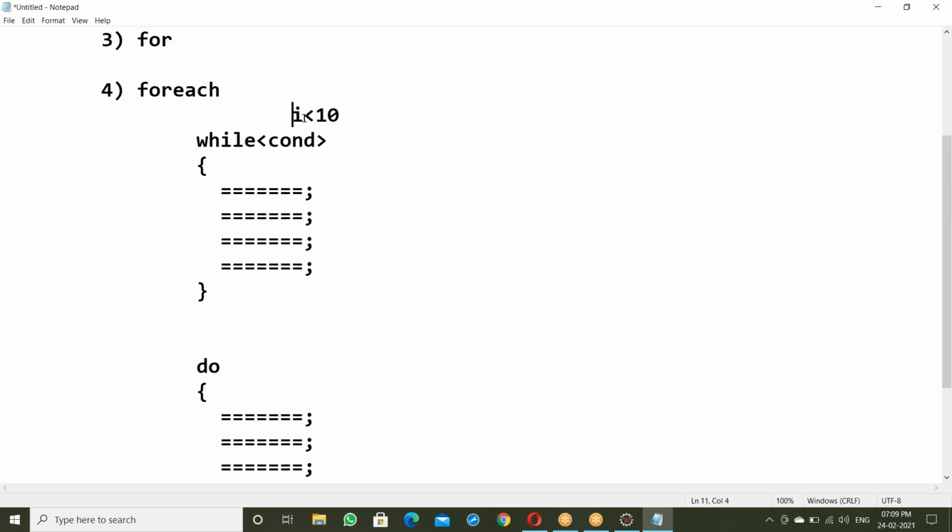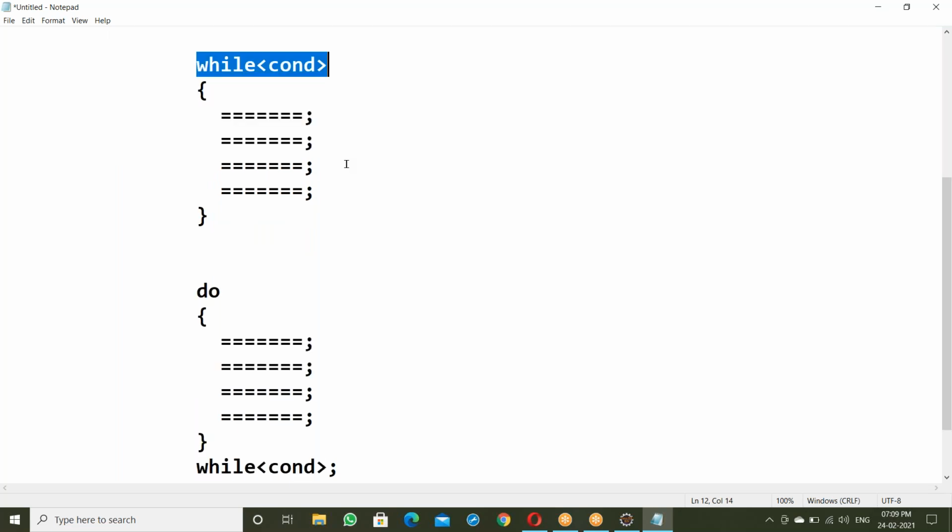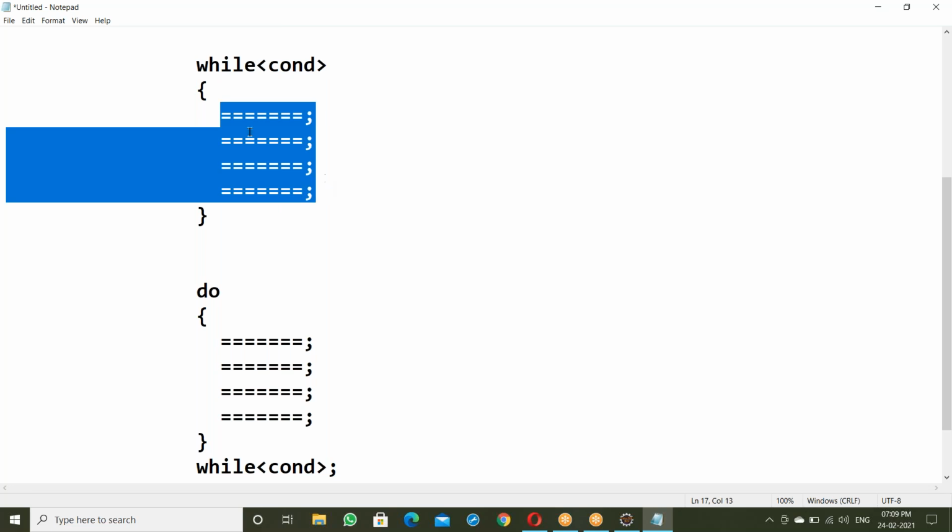Now what's the difference between while and do while? In the while loop, first it checks the condition, and the condition controls the execution of the statements.